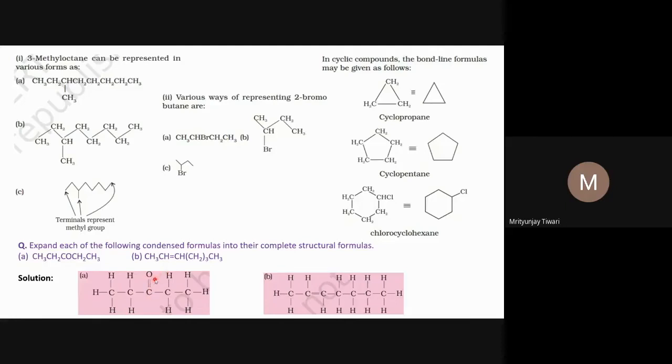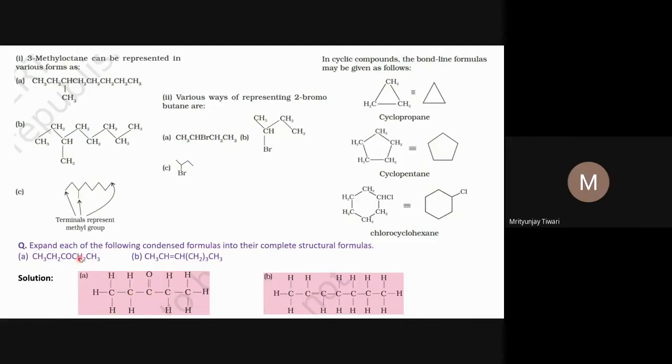If this was an OH group, then initially we would have written a single bond between carbon and oxygen, and the other valency of oxygen would be completed by the hydrogen atom. That means there would be only one single bond between carbon and oxygen if this was an OH group. But this is not an OH group, so we have to make a double bond here to complete the octet of this oxygen atom. Now we count the total number of bonds associated with this carbon atom: two bonds, one bond, one bond, four bonds. So the tetravalency of this carbon is also complete. Now we will move to the next carbon atom.